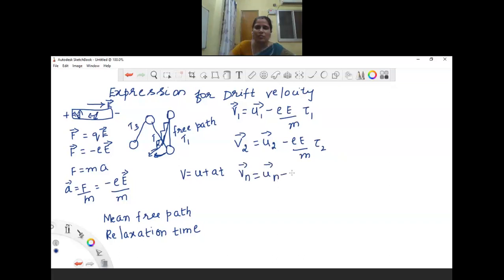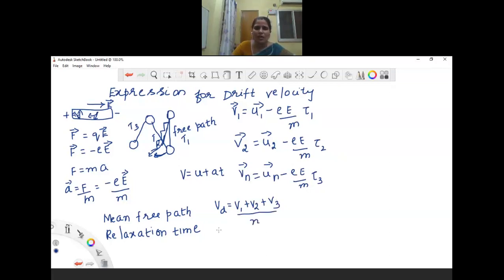So in order to find the expression for drift velocity, the drift velocity is equal to v1 plus v2 plus v3, divided by the number of electrons.